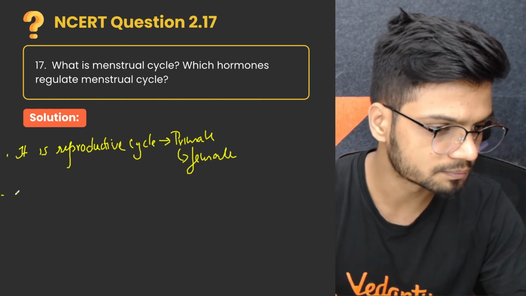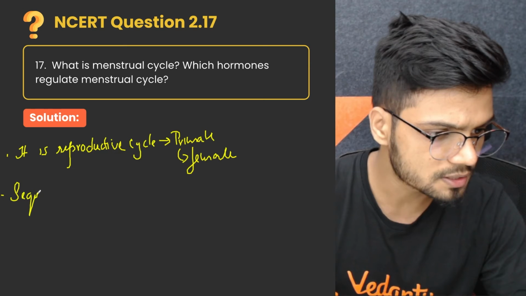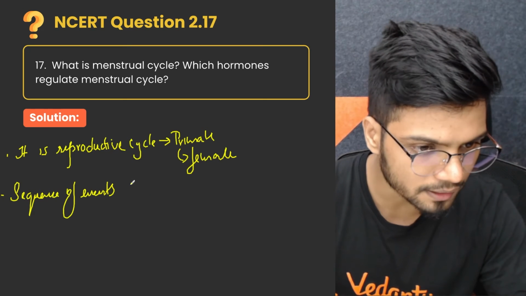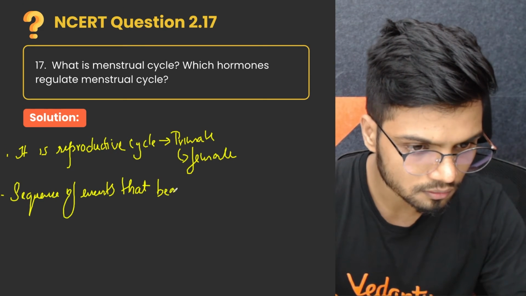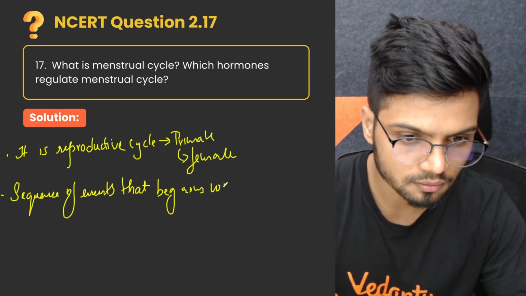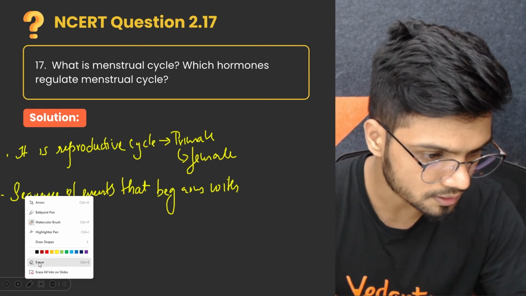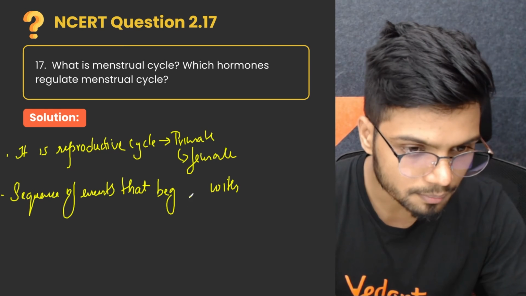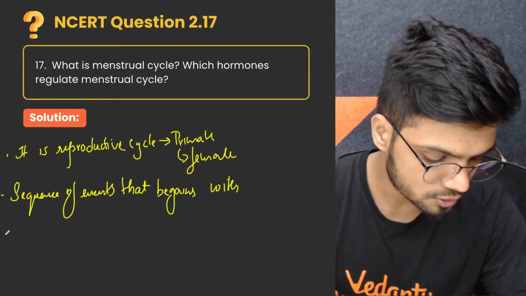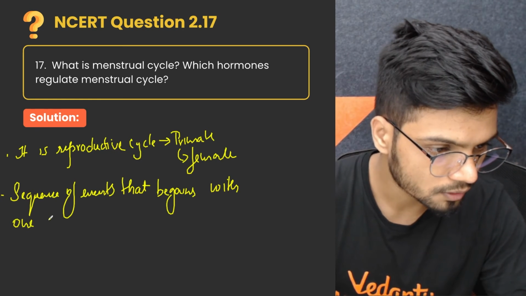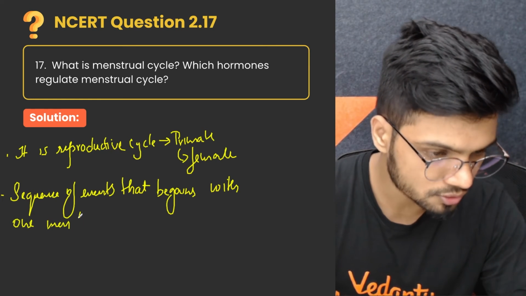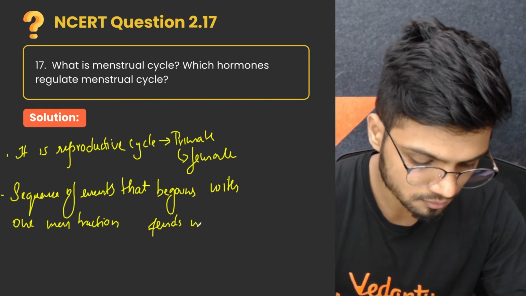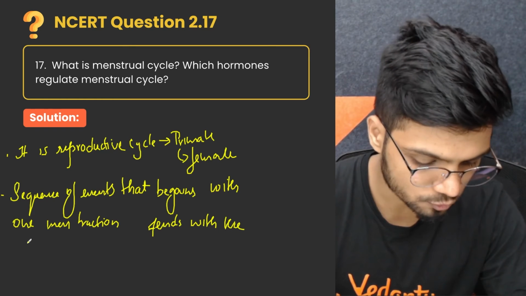Second, what exactly is the menstrual cycle? The menstrual cycle is a sequence of events that begins with one menstruation and ends with the next one.